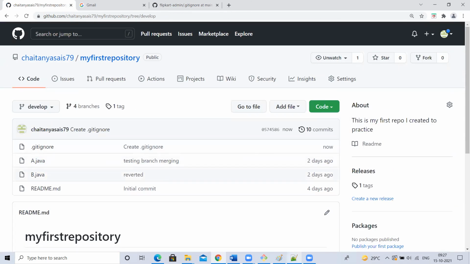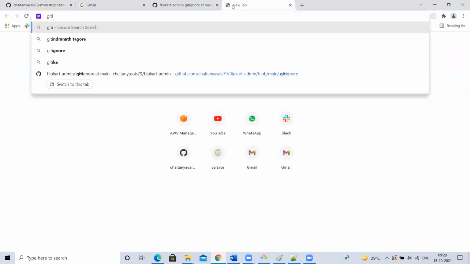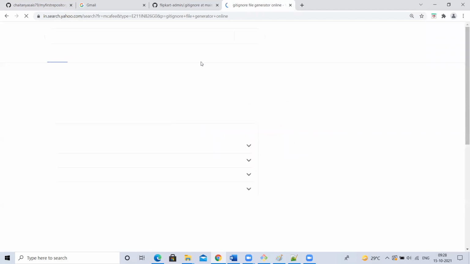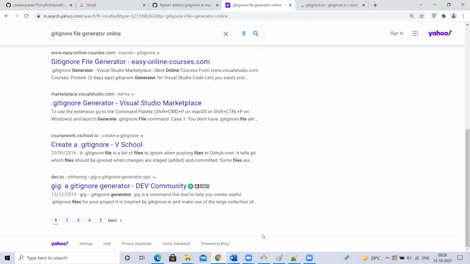Or else I have given a file, .gitignore generator. There are online tools to generate the .gitignore. If you go to those tools, I forgot that. I think this is the one, or else somewhere that I forgot. I have the link in my document. If you get it.